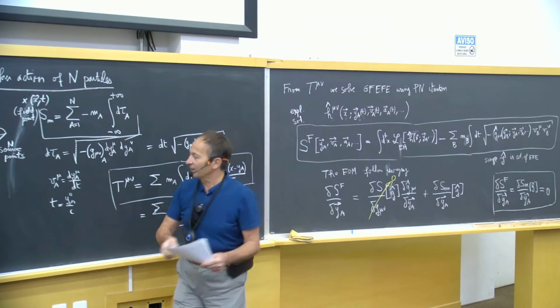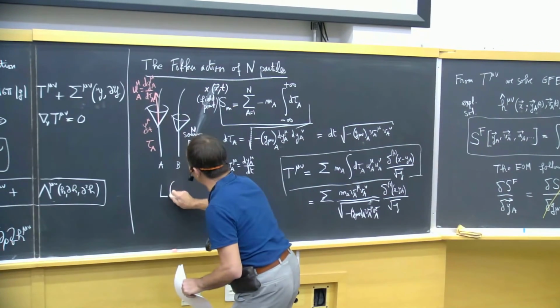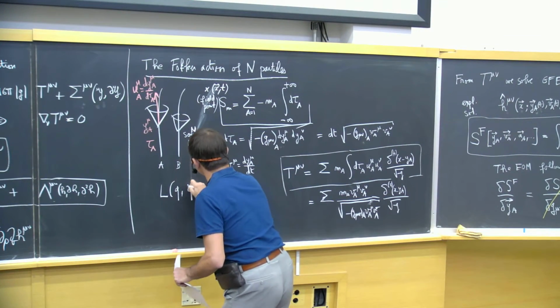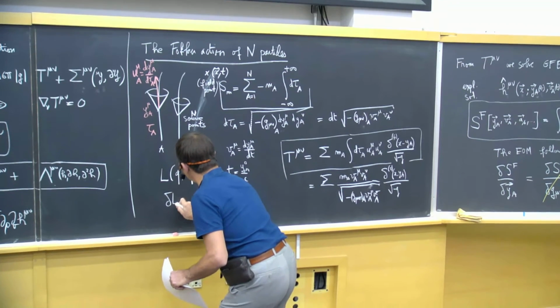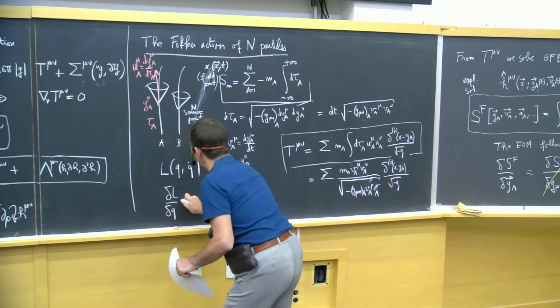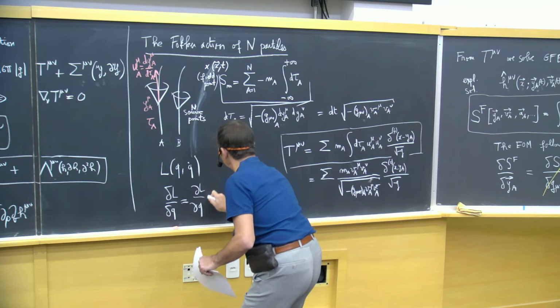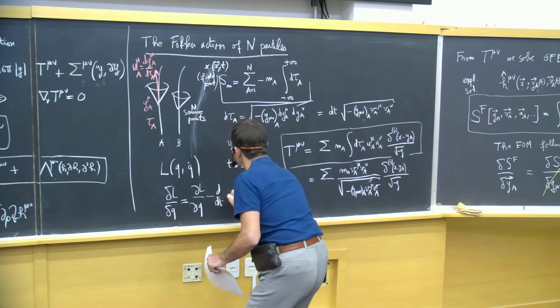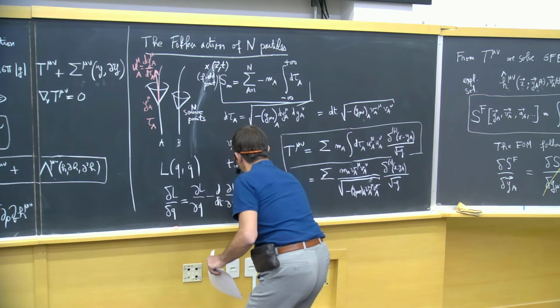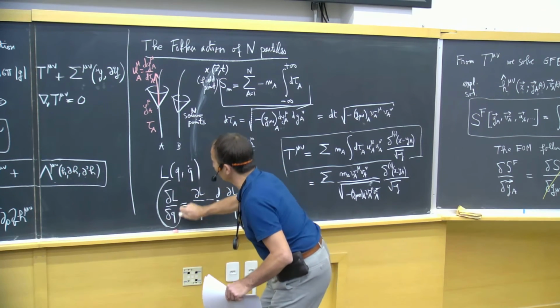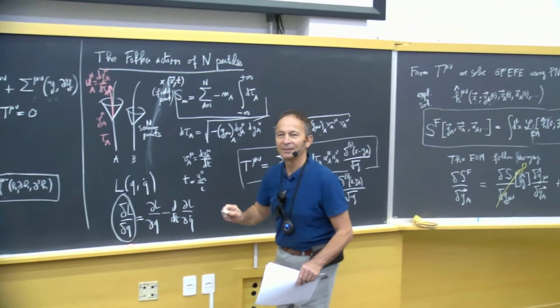So, for instance, if you have a Lagrangian depending on q dot, I denote δL/δq, which will be ∂L/∂q minus d/dt of ∂L/∂q̇.